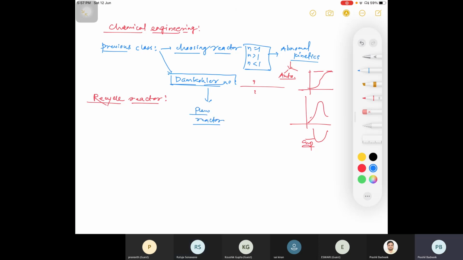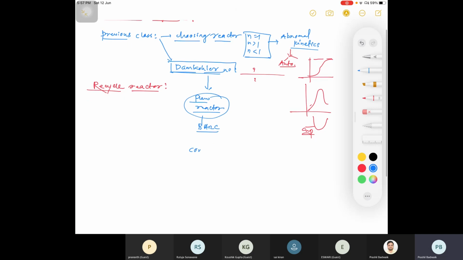Such a question may be asked for 1 mark. Generally, this type of question is asked in the BARC exam, right? So this Damköhler number is basically the ratio of consumption per unit supply, right? For supply there must be continuous flow, then only there will be continuous supply. So it is applicable only for a flow reactor, that is MFR, PFR, or it may be a semi batch reactor.